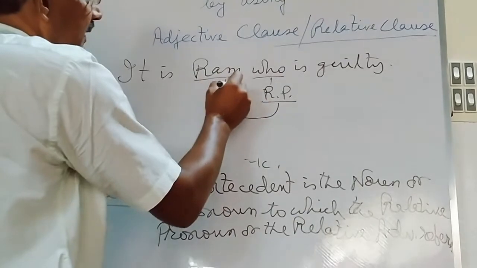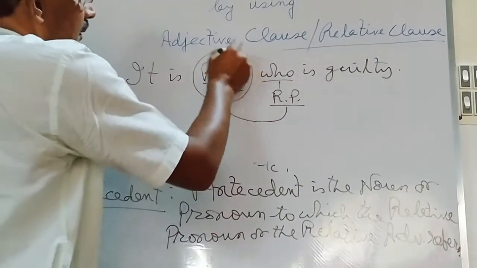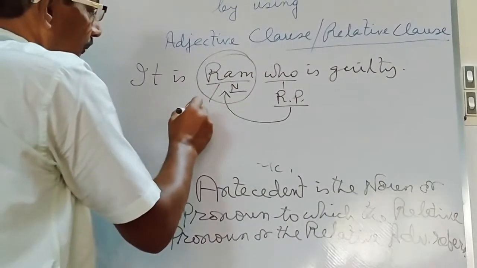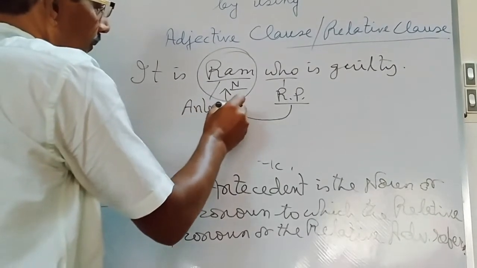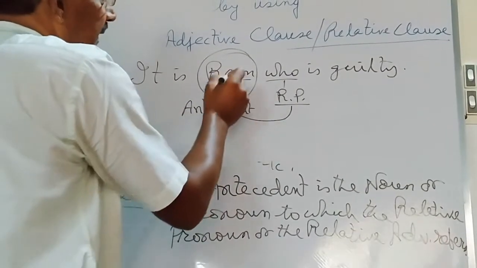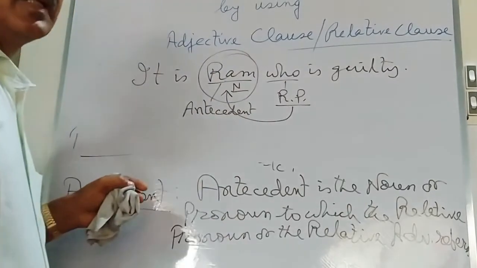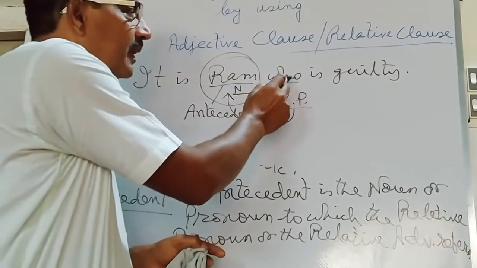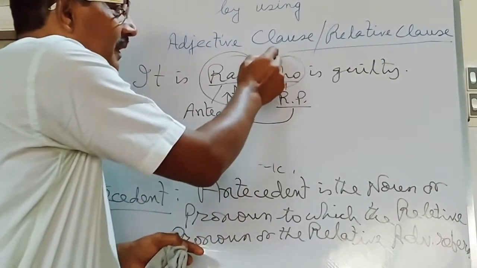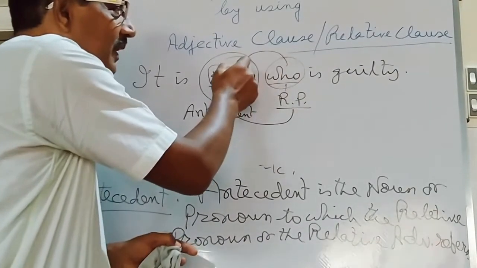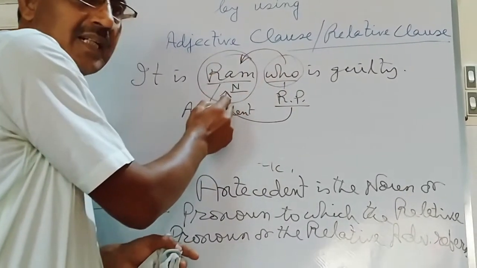Ram is the noun word. So, Ram is the antecedent. Antecedent is the noun or pronoun to which the relative pronoun or relative adverb refers. Here, this relative pronoun refers to Ram. So, Ram is the antecedent.